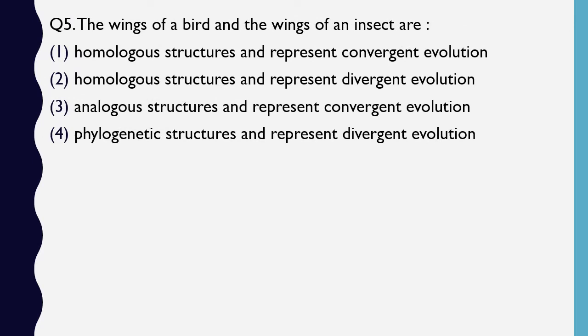Question number 5. The wings of bird and wings of an insect are homologous structures and represent convergent evolution, homologous structures and represent a divergent evolution, analogous structures and represent a convergent evolution, phylogenetic structures and represent a divergent evolution. The correct answer is option 3. They are example of analogous structures and they represent convergent evolution.